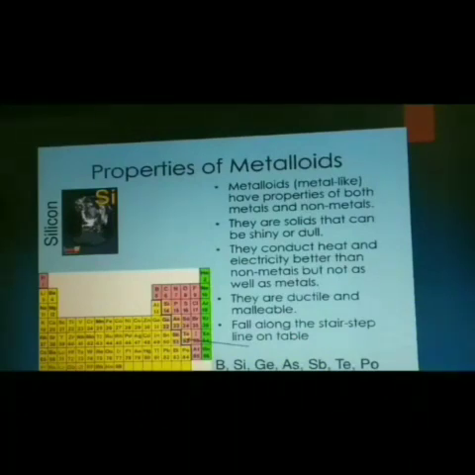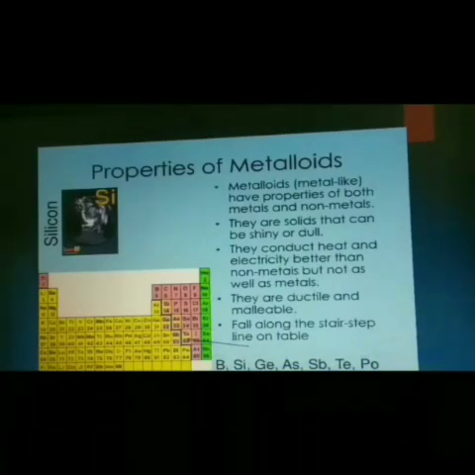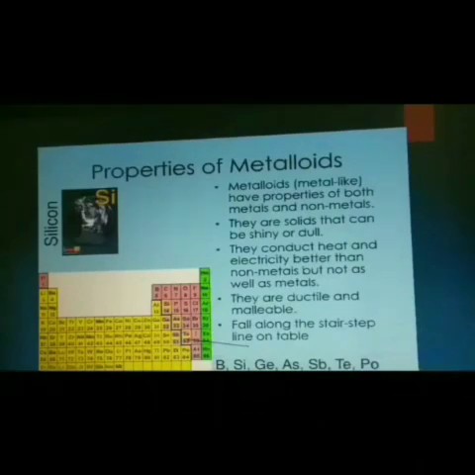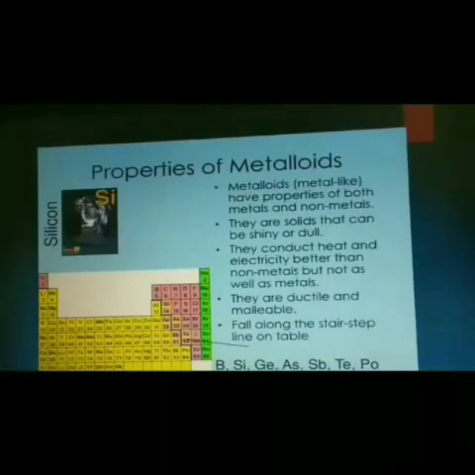They are solids that can be shiny or dull, and they conduct heat and current better than a non-metal but not as well as a metal. They are ductile and malleable. So generally, while manufacturing chips which are used in electronic circuits, we use silicon and germanium.